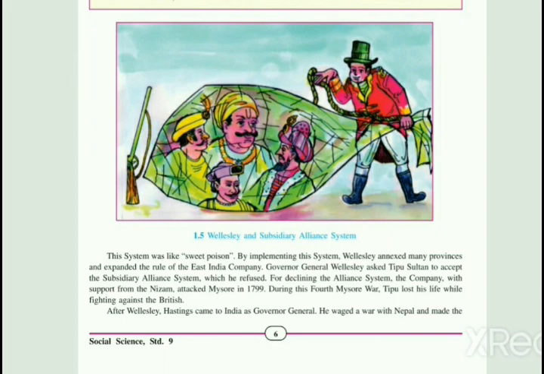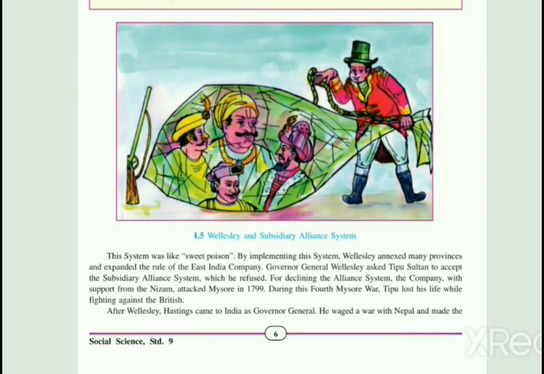By implementing this system, Wellesley annexed many provinces, and annexed means incorporated territories into his own territories. Wellesley annexed many provinces and expanded the rule of the East India Company. Governor General Wellesley asked Tipu Sultan to accept the subsidiary alliance system, which he refused. Tipu Sultan declined to accept this system.